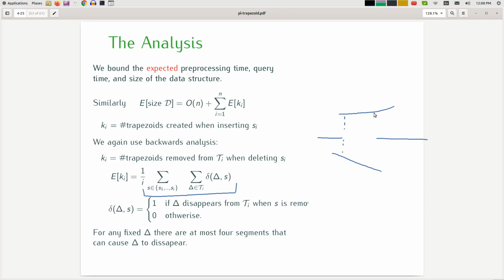For every trapezoid delta, I have at most 4 segments adjacent to it.